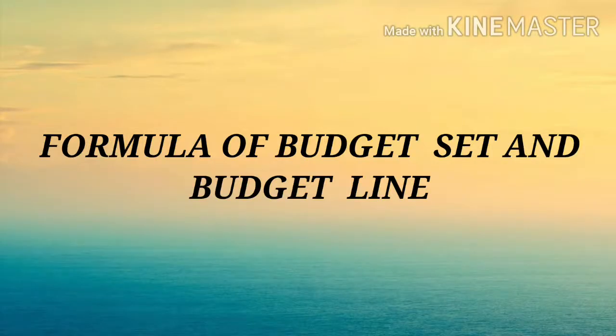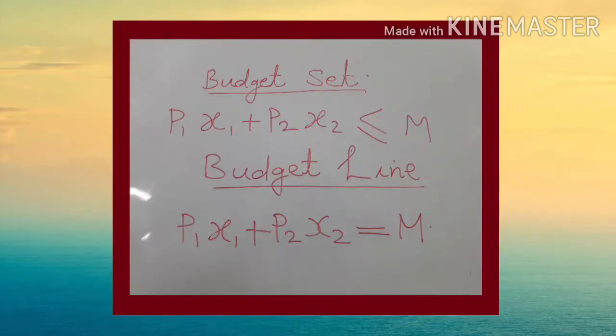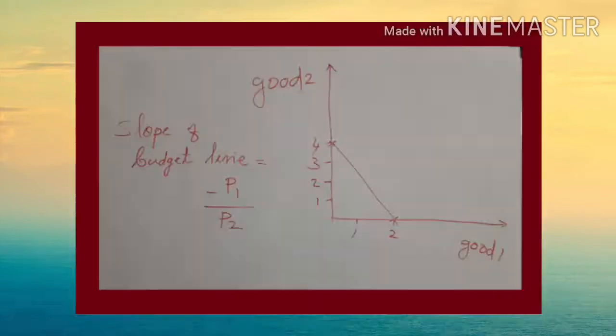Now let us see the formula of budget set and budget line once again. P1 x1 plus P2 x2 less than or equal to m. That is the formula for budget set. Then formula for budget line: P1 x1 plus P2 x2 equal to m. And also the budget line is given in the diagram.